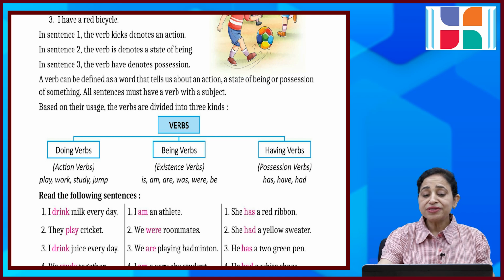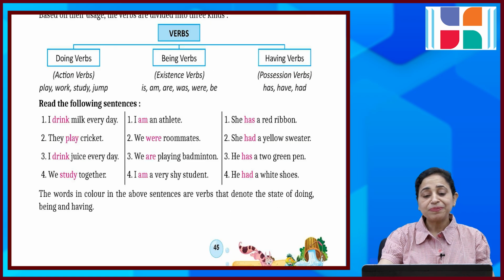Read the following sentences. I drink milk every day. They play cricket. I drink juice every day. We study together. I'm an athlete. We were roommates and we are playing badminton. I'm a very shy student. She has a red ribbon. She had a yellow sweater. He has a green pen. And he had white shoes. The words in color in the above sentences are verbs that denote the state of doing, being and having.